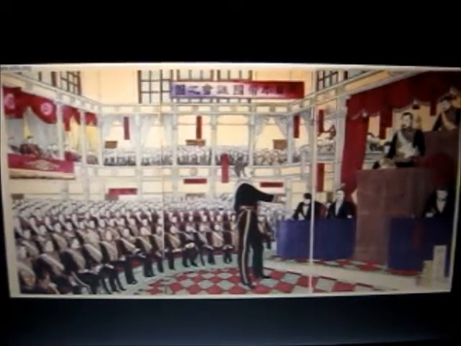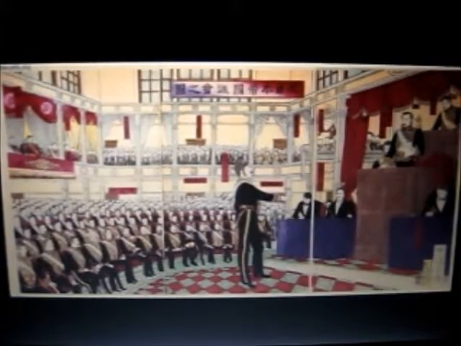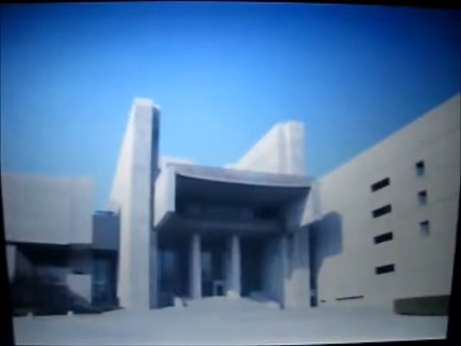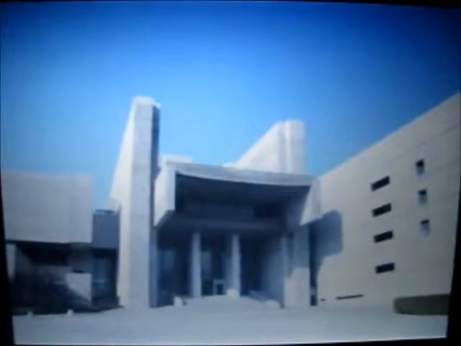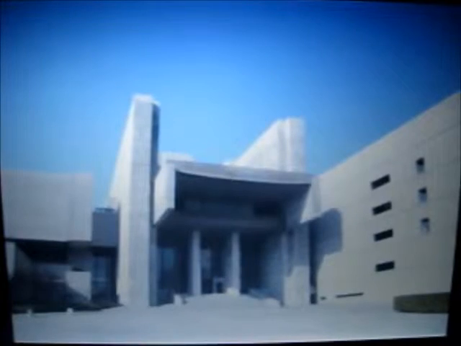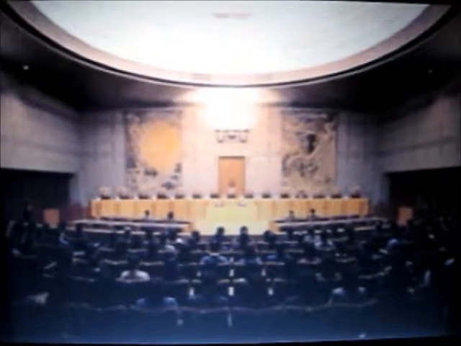The National Diet, much like the legislative branch within the United States political structure, is a bicameral Congress, consisting of a House of Representatives and a House of Councilors, while the U.S. has a Senate and their own House of Representatives. Both legislative branches hold the power to create laws.